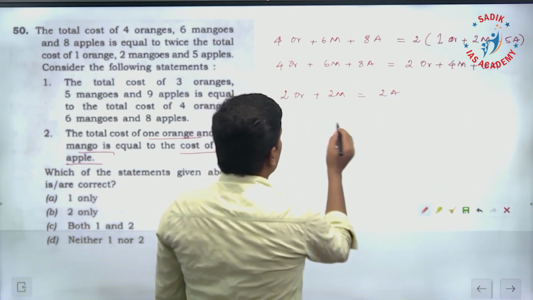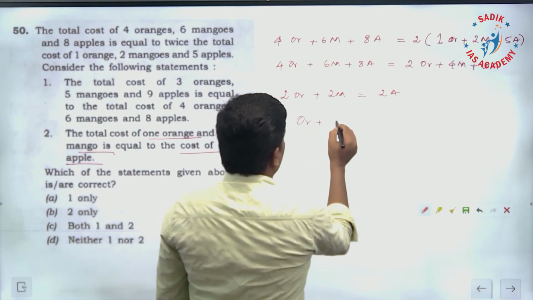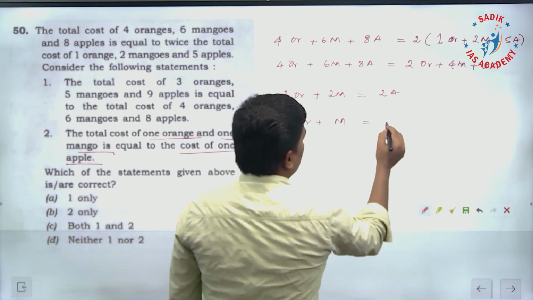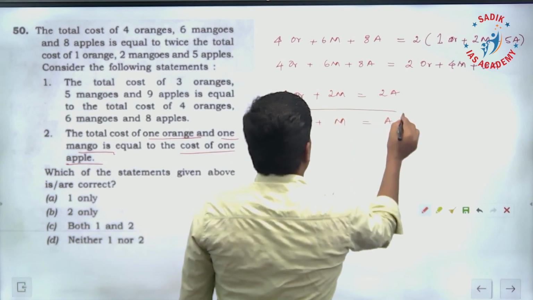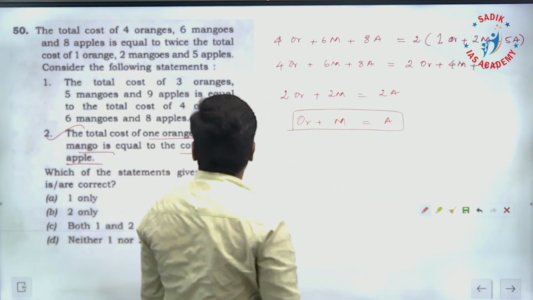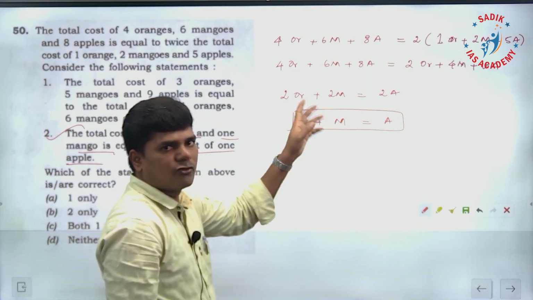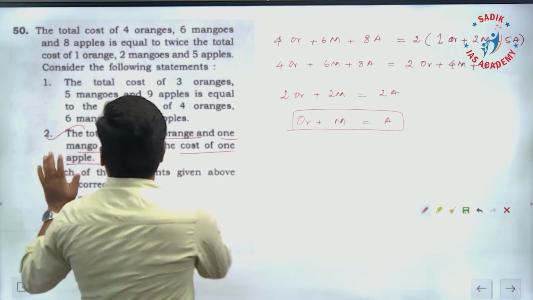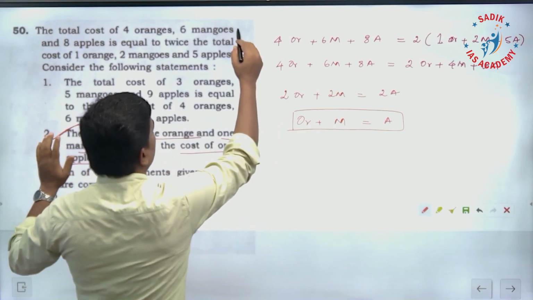So 2 is common, you can leave. 1 orange cost plus 1 mango cost is equal to 1 apple cost. That is what your second statement says: the total cost of 1 orange and 1 mango is equal to the cost of 1 apple. That is true. This statement is true from here.